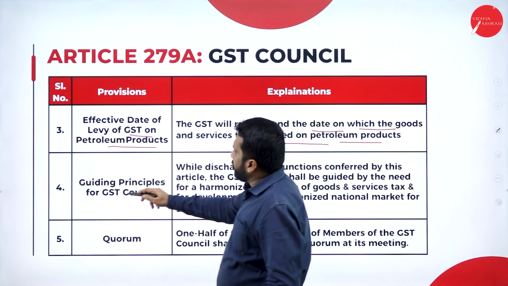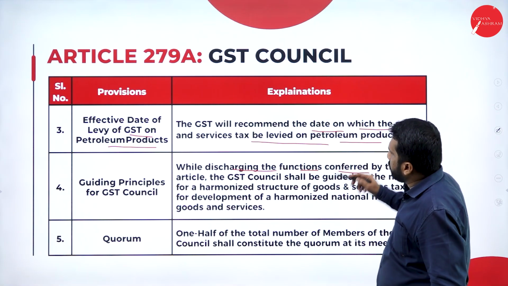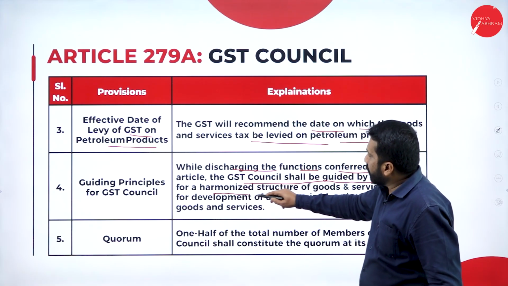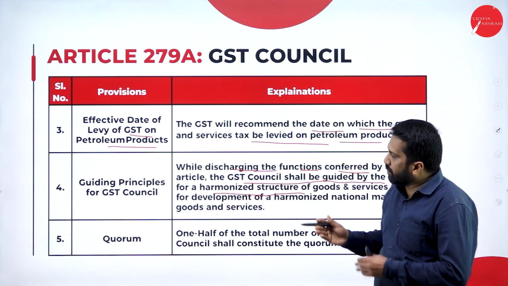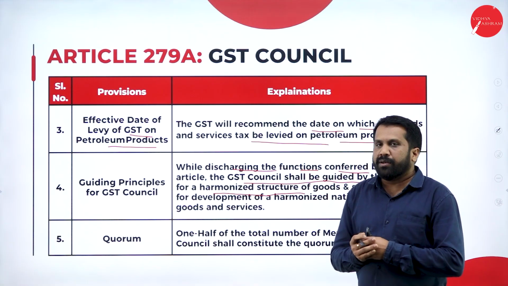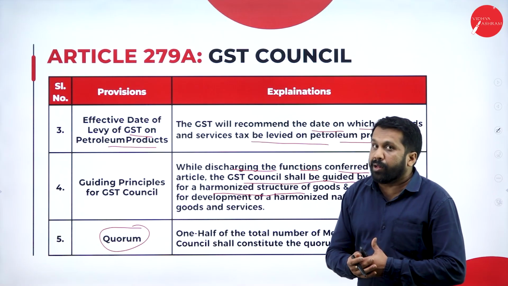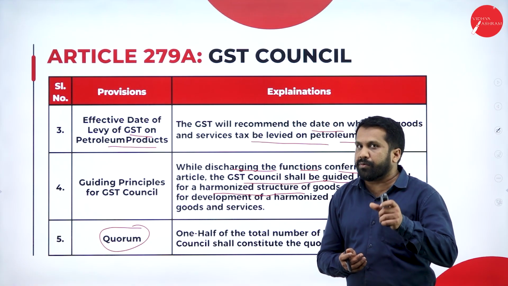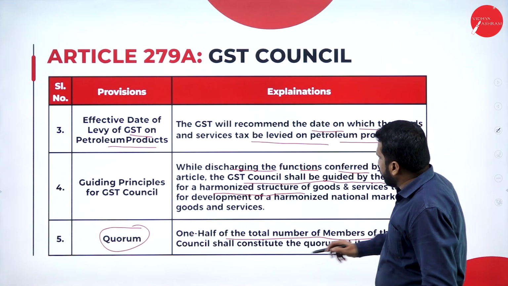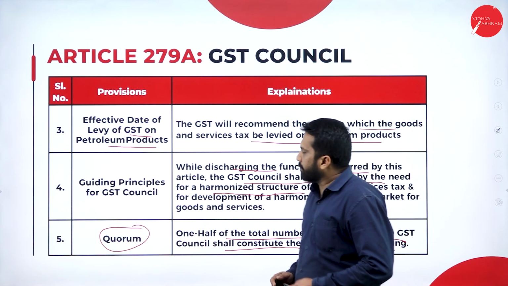Next, guiding principle for the GST Council. While discharging the functions conferred by the article, the GST Council shall be guided by the need for a harmonized structure. As I told you, these are only for reference. Don't mug up all this. And quorum. Already you have learned in the topic called law, meeting. Under meeting, you have already learned what is quorum. Quorum means what? One-half of the total number of members of the GST Council shall constitute the quorum at its meeting.